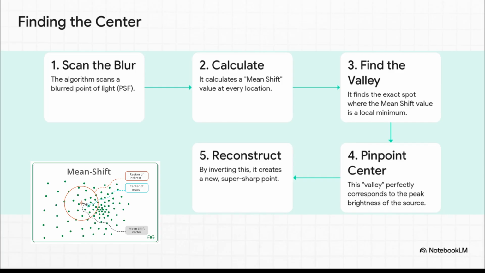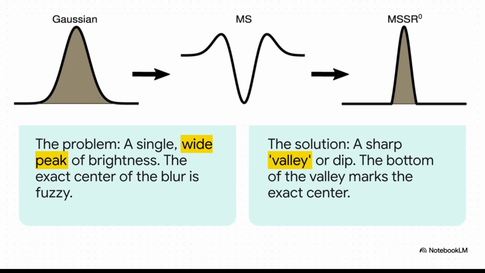Right at the true, perfect center of the original light source, that mean shift value drops all the way down. It creates this mathematically perfect valley. And this, right here, is the aha moment. The whole problem was this wide, fuzzy peak of light. MSSR's calculation basically takes that fuzzy peak and transforms it into a perfectly sharp valley. So by finding the absolute bottom of that mathematical valley, the algorithm can pinpoint the true center of the light source with just incredible precision. It's like turning a fuzzy mountain into a sharp little pinprick.